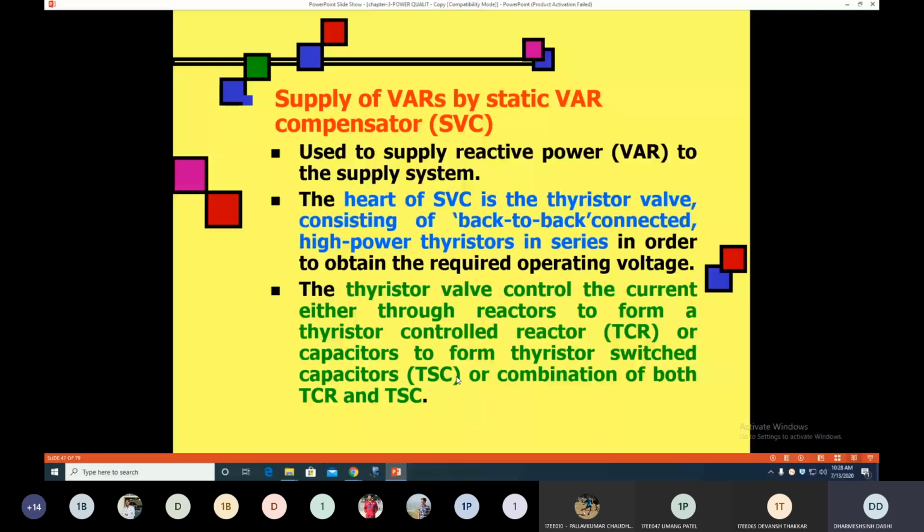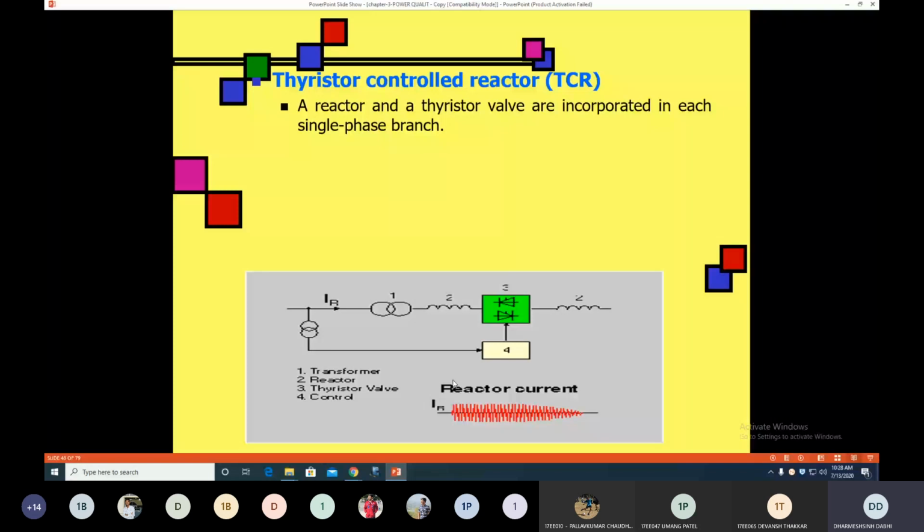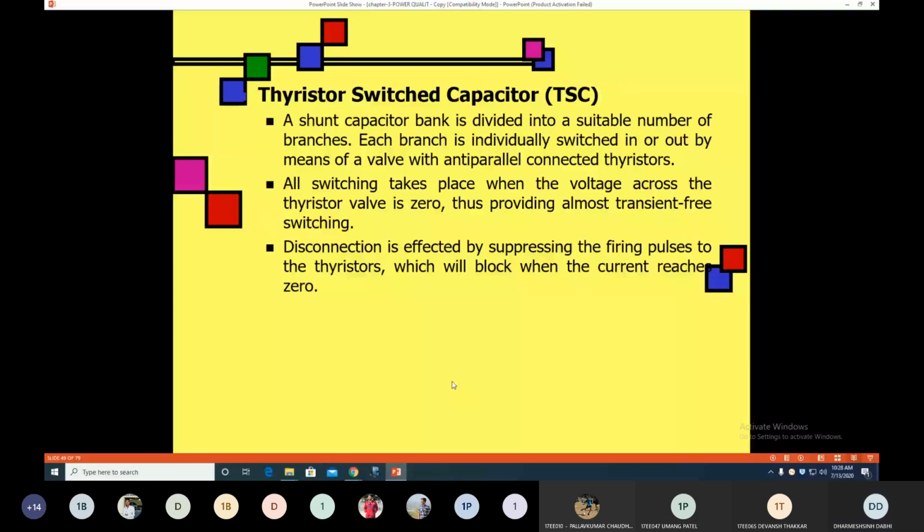Whereas in the thyristor switch capacitor, the configuration is the same, anti-parallel thyristor, but in series we connect the capacitor. But here the difference between the TSC and TCR is that in TSC we switch on the thyristor at the zero crossing of the voltage across the thyristor. The reason is to avoid the transient. If you switch on the thyristor in TSC apart from the zero crossing instant, we know that there is high voltage across the two terminals, so that creates a switching transient.